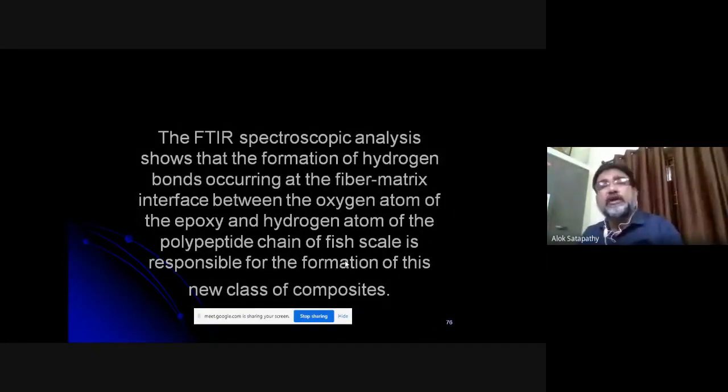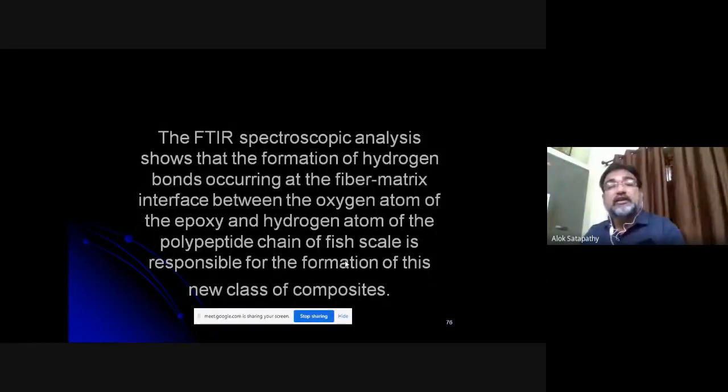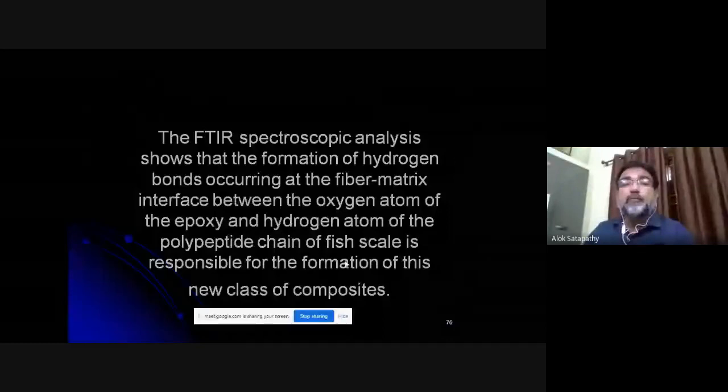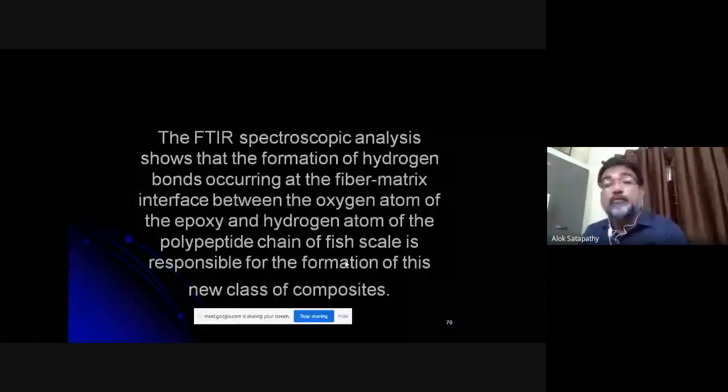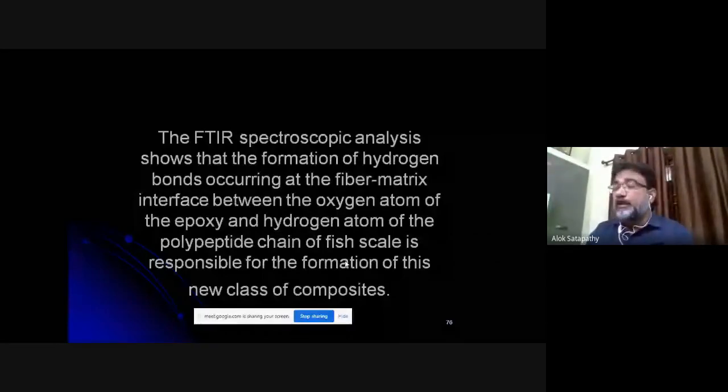The spectroscopic analysis concludes that, as I showed you earlier, the formation of hydrogen bonds at the fiber matrix interface between the oxygen atom of the epoxy and the hydrogen atom of the polypeptide chain of the fish scale is responsible for the formation of this new class of composites. So one FTIR analysis before the composite building helps you in determining the possibility of composite formation. And this is not a child's game that you mix anything with anything and you get a composite. So you have to be very judicious in deciding what the constituents will be.